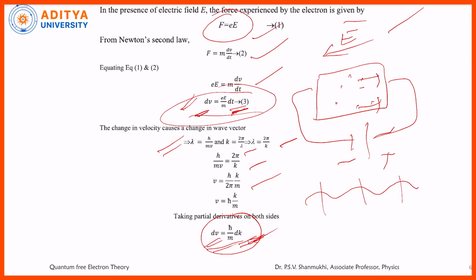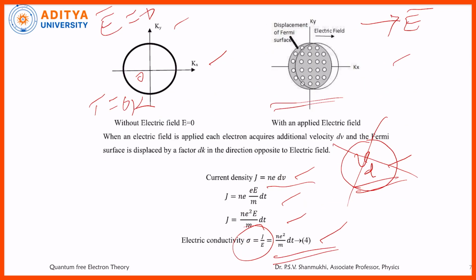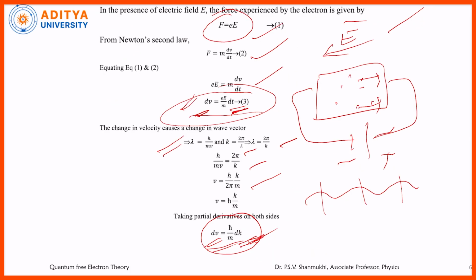But you observe this diagram, before and after applying the electric field. Before, electrons are there in the same region. But after application of electric field, only a small portion of electrons are contributing effectively. According to the classical free electron theory, all the free electrons participate in the electrical conduction.